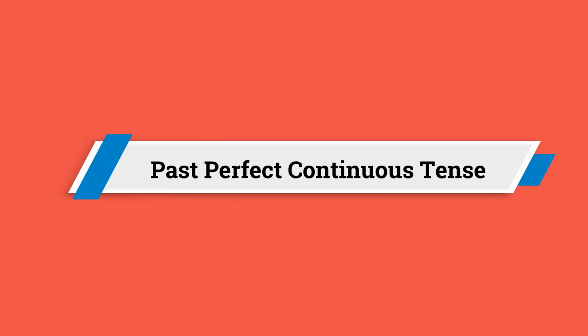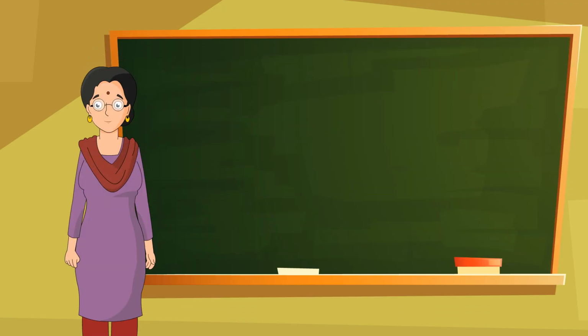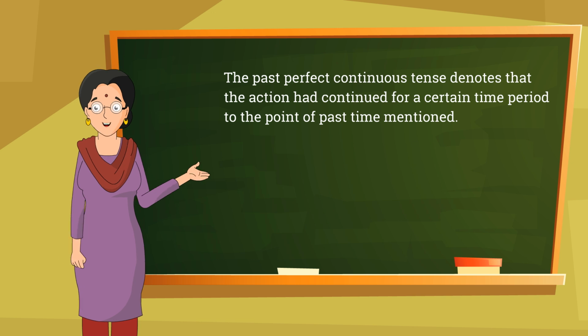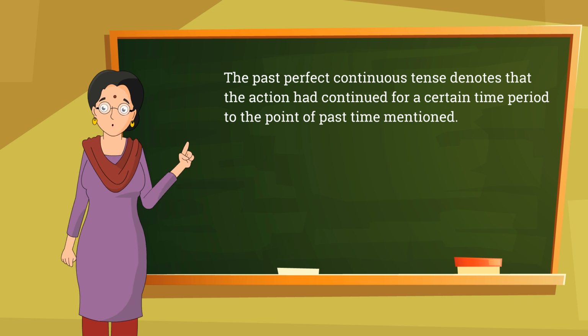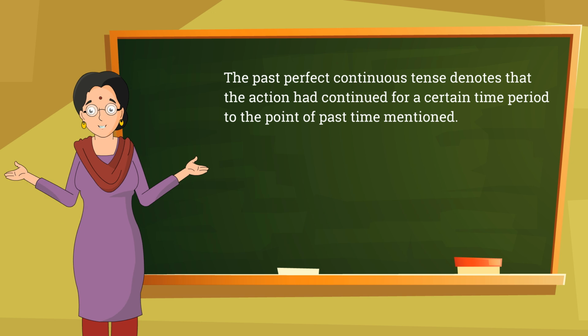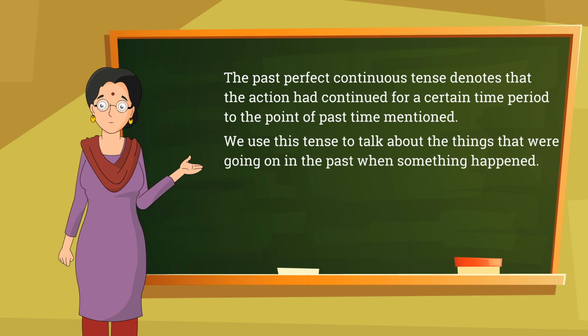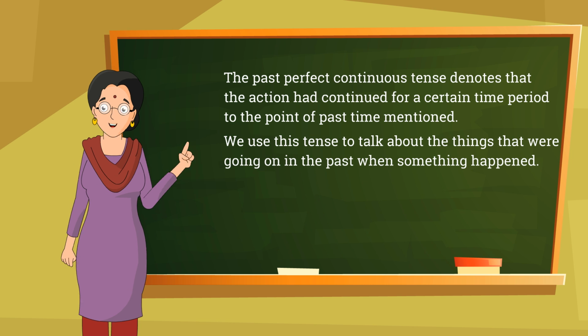Past perfect continuous tense. The past perfect continuous tense denotes that the action had continued for a certain time period to the point of the past time mentioned. We use this tense to talk about the things that were going on in the past when something happened.